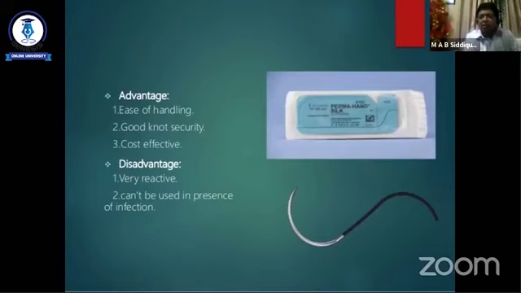The advantages of silk are ease of handling, good knot security as it is a multifilament suture material, and, importantly, it is cost effective. It is used in our government hospitals for cost effectiveness, though in private hospitals its use is decreasing. The disadvantage is that it is very reactive, so its use is decreasing, and it cannot be used in the presence of infection.